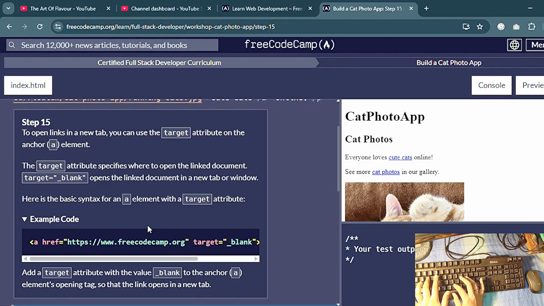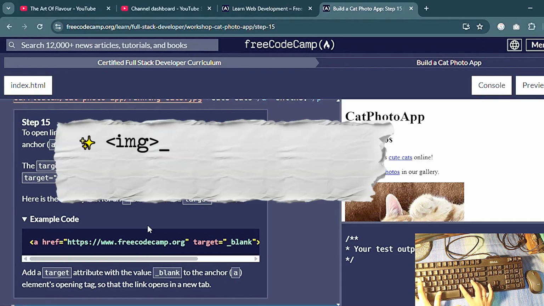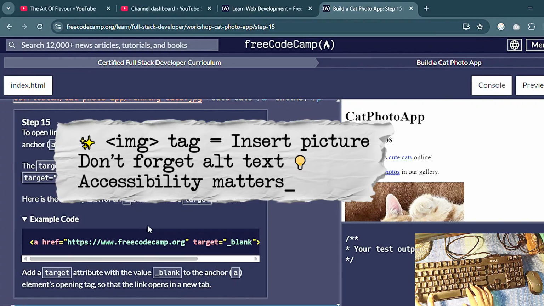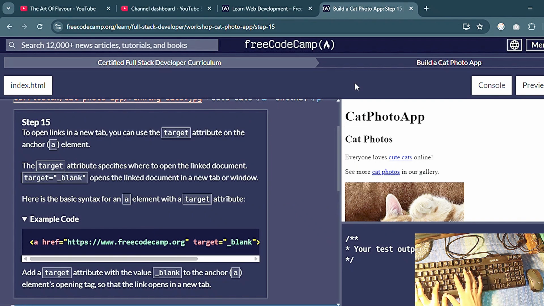Next, the fun part, images. I add a cat picture with the image tag. The cool thing is that image doesn't need a closing tag. It just has an attribute called src which points to the image link. freeCodeCamp provides a cat image URL, so I paste it here and there you go, a cat on my page.